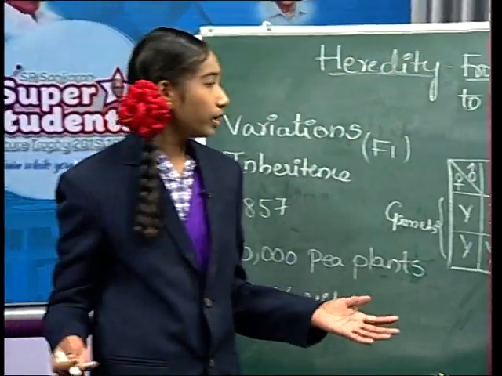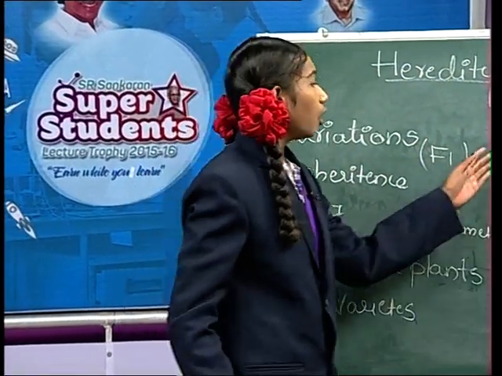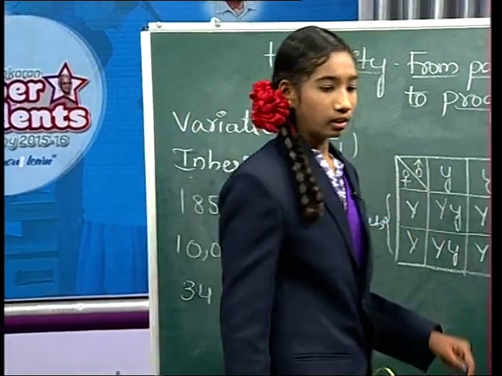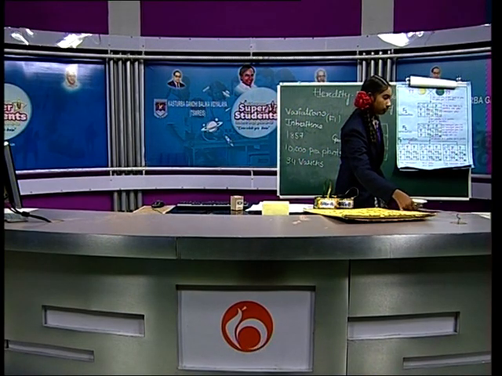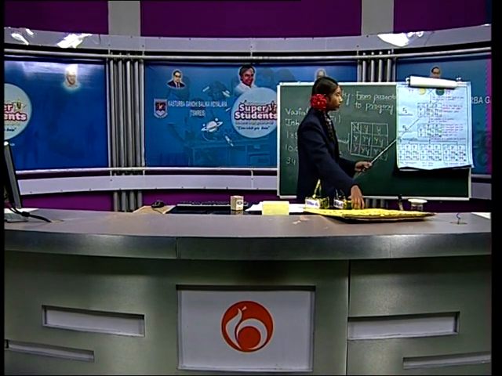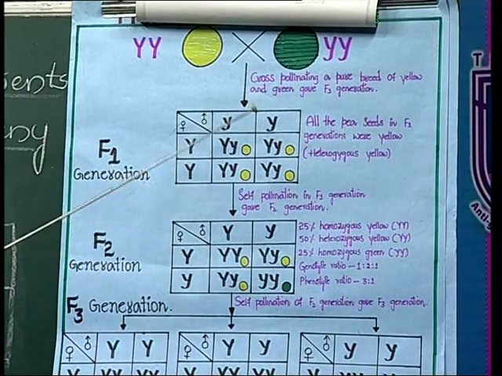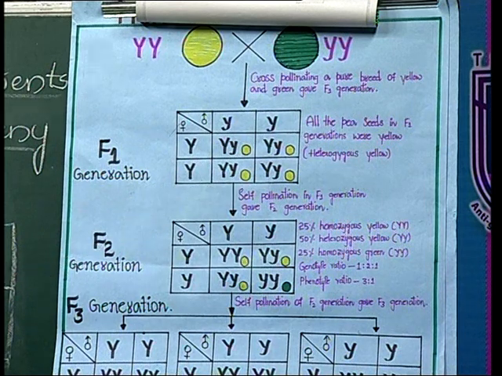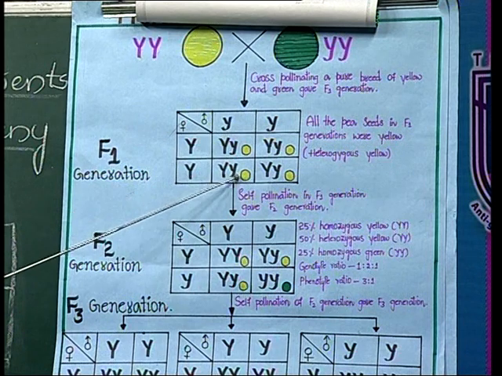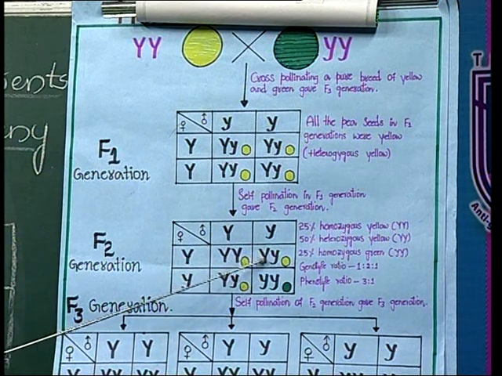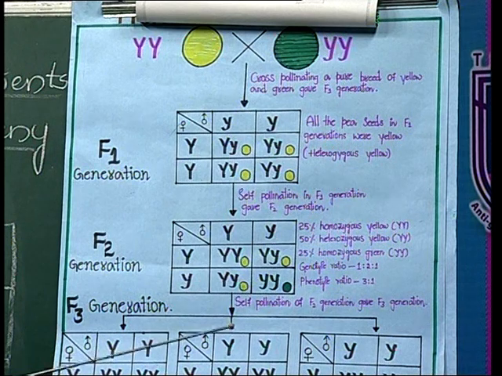Then he observed, friends, that in the first generation all the pea seeds were yellow in color. See here, friends, in the first generation Mendel observed that all the pea seeds were yellow in color. Then he self-pollinated these plants and got the second generation. In the second generation he observed 75% yellow color seeds and 25% green color seeds.